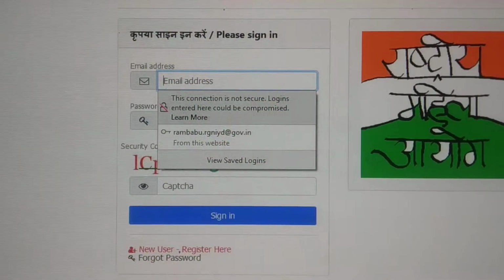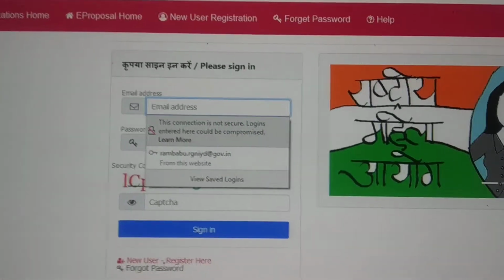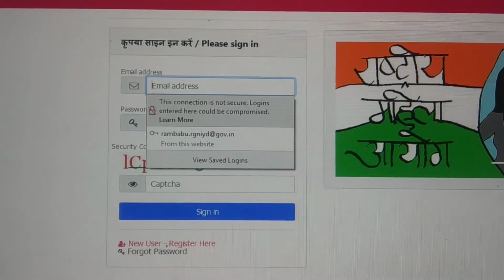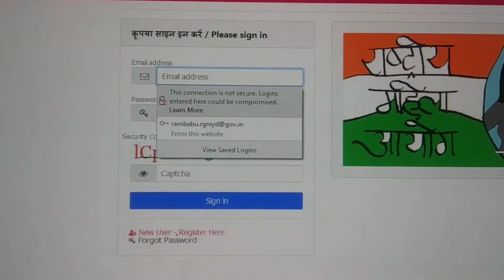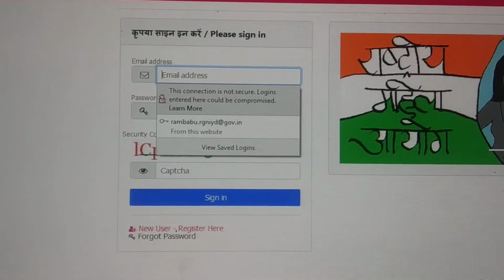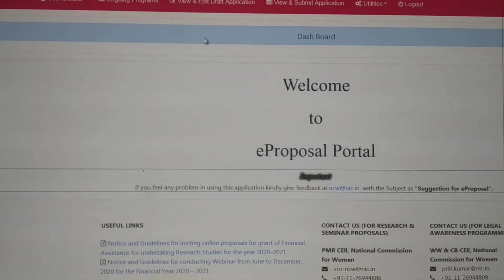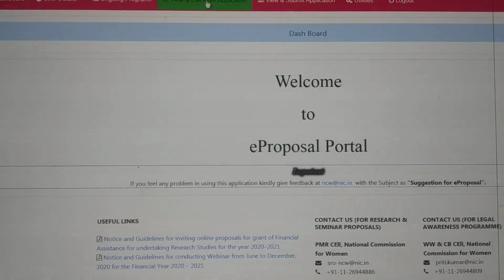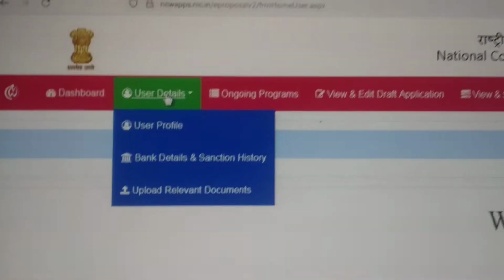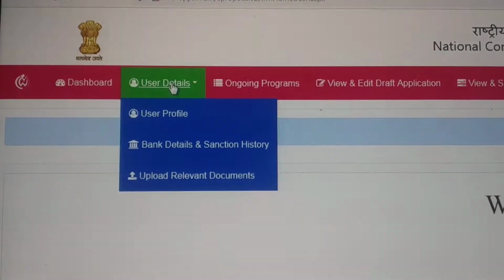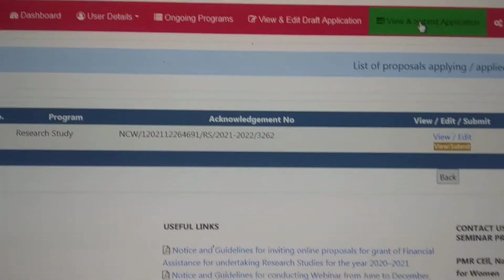This page will ask you for the user ID and password. You will have to create a user ID and password, and only then will you be able to enter the website for uploading the documents or the research proposal along with the budget that you are going to propose. After entering your user ID and password, you will reach this particular page called Welcome to e-proposals. Here you have to give the user profile, your name and your organization name, and bank account details and all. After that you can upload all the documents that are to be given.